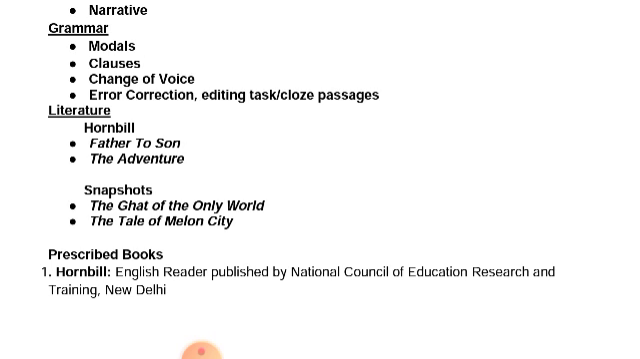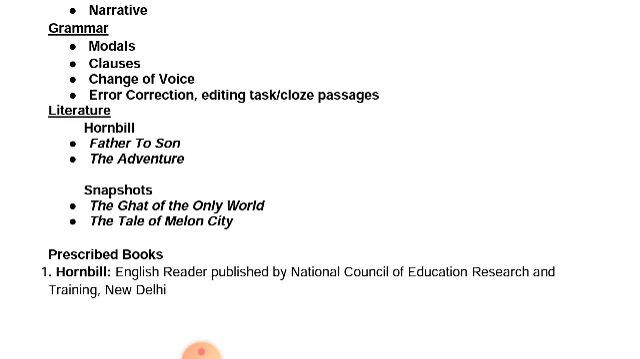In grammar, modals are deleted, clauses are deleted, change of voice is deleted, error correction is deleted, the editing task and clause passage are deleted. And in the literature part from the Hornbill book, the poem Father to Son is deleted, and the chapter Adventure is deleted. Next, Snapshot. From Snapshot, The Ghat of the Only World and The Tale of Melon City, both chapters are deleted.